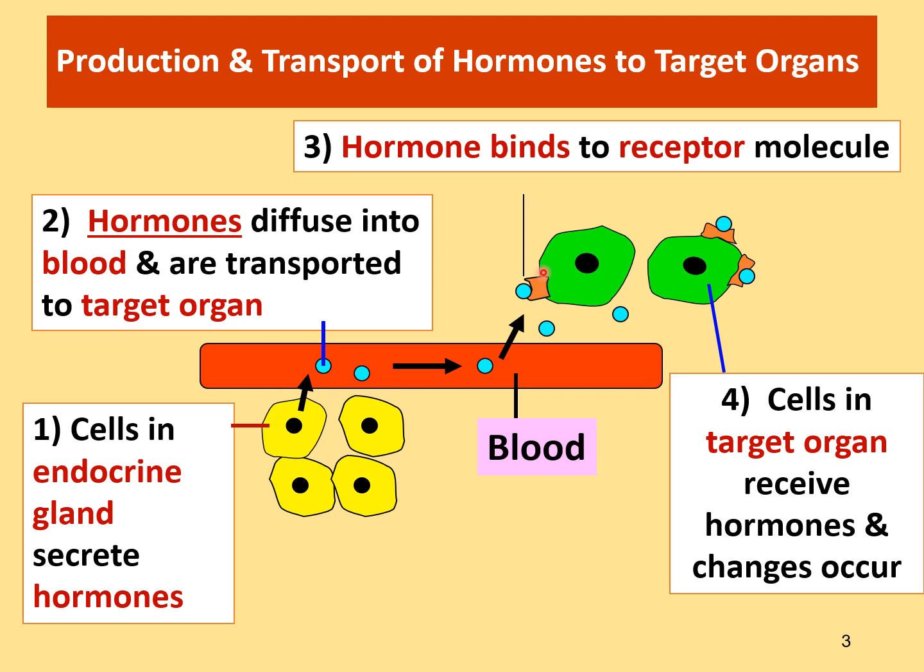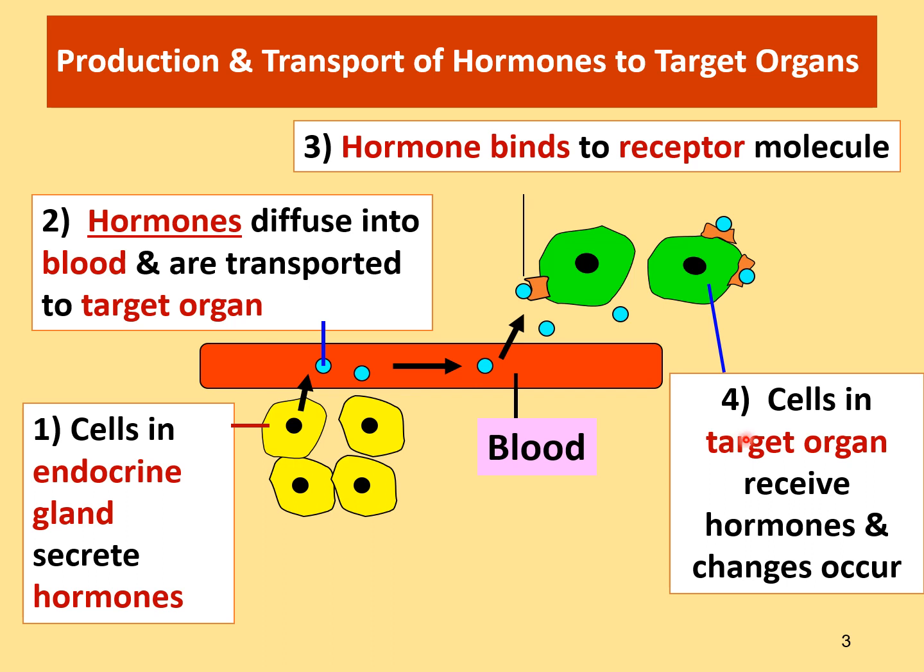They will not be affected by the hormones. For example, liver cells are the target cells, or the liver is the target organ for insulin. Therefore, the cells in the liver have these receptor molecules to allow the hormone to bind to them, and then the hormone will be transported into the cells.